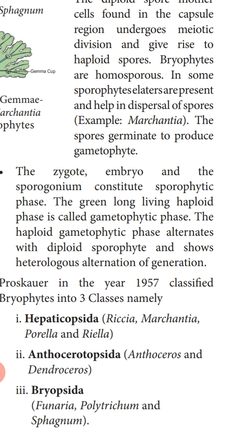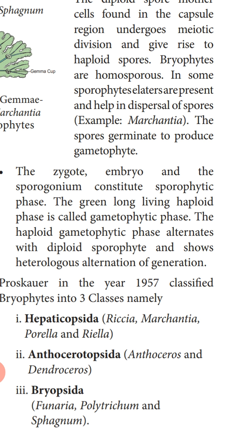So the haploid gametophytic phase alternates with the diploid sporophytic phase and shows heterologous alternation of generation. Heterologous means that the gametophytic and sporophytic phases are morphologically dissimilar. Two entirely dissimilar phases are present in the life cycle of the plant, so they are said to show heterologous alternation of generation.